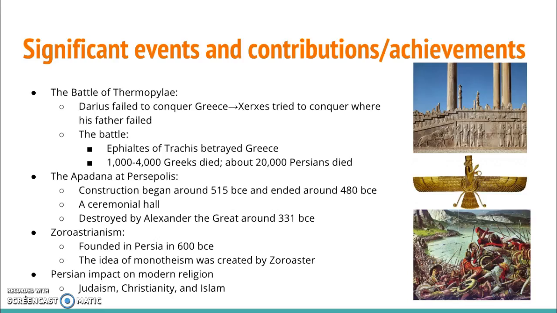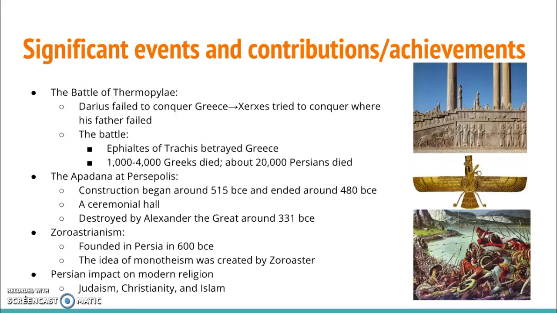Okay, so there are some key events, and one of those was the Battle of Thermopylae, I believe that's how you pronounce it. Basically what happened was Darius tried to conquer Greece and he failed. So then his son Xerxes tried to conquer where his father failed, and that's where the battle came in. And there was this traitor who betrayed Greece and basically helped the Persians win.